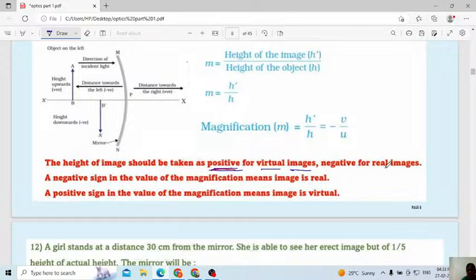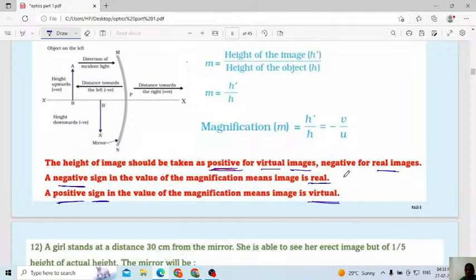Then we consider it negative in the case of a real image. The negative value indicates that the image you get is real. The negative sign in the value of the magnification indicates the image is real. The positive sign in the value of the magnification indicates the image is virtual. Virtual means you are not getting it exactly on the screen. A real image means the image you get exactly on the screen. That is the meaning of real and virtual.